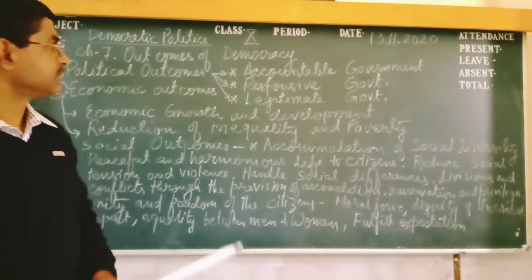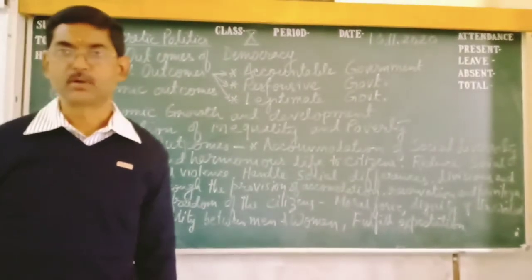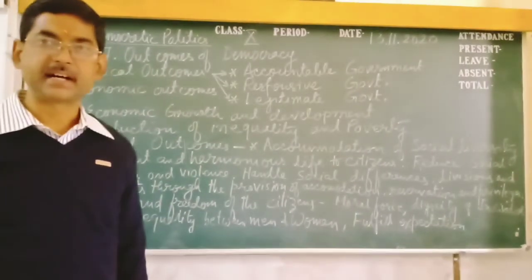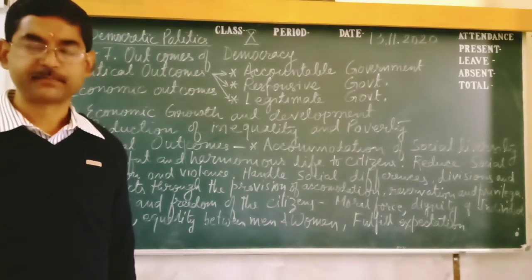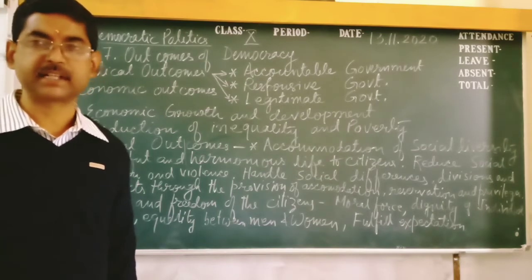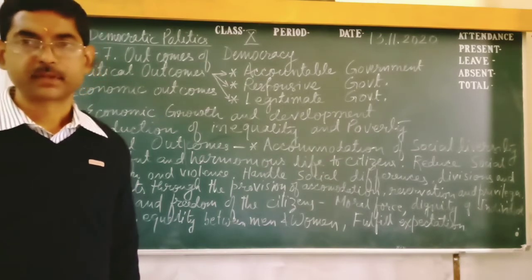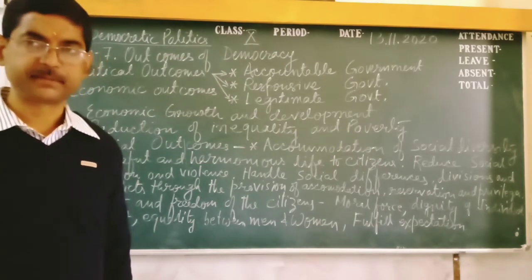Next one is the responsive government. Responsive government means that whenever the government is elected, after that the government should fulfill the needs, and whatever promises they made before the election should be completed. Those promises should be kept.